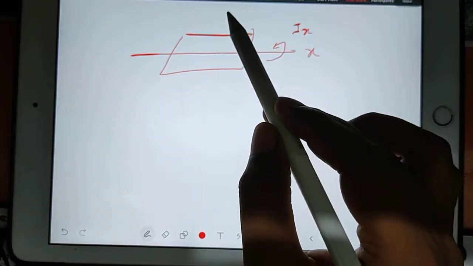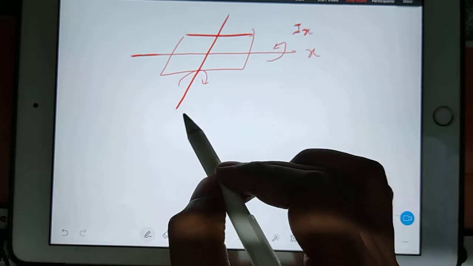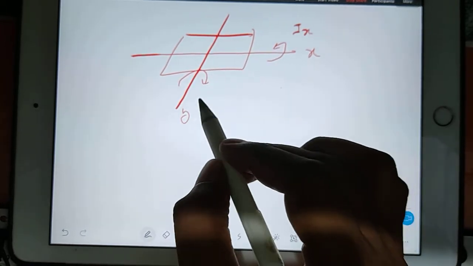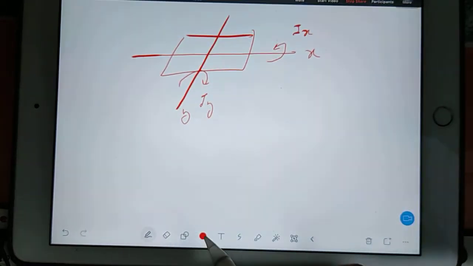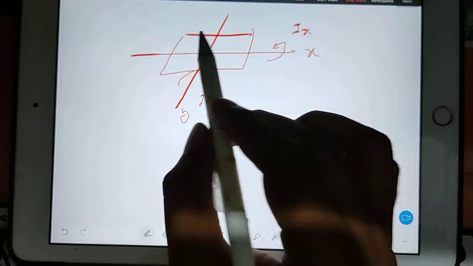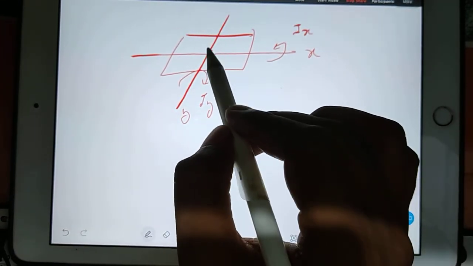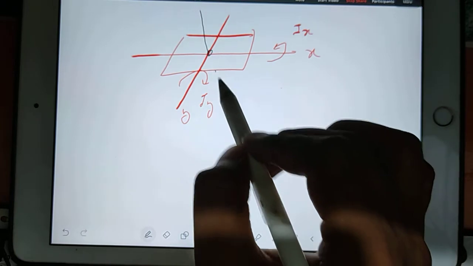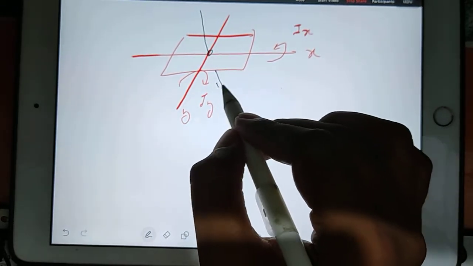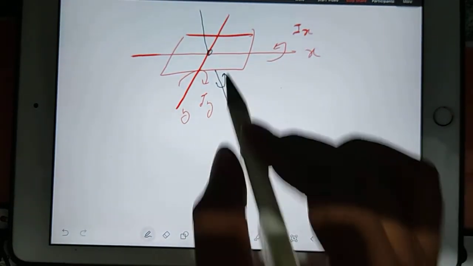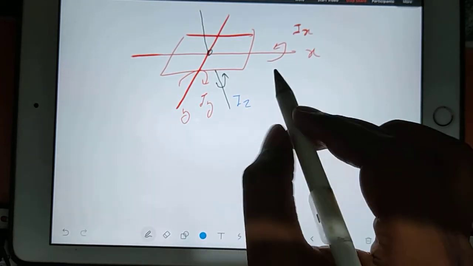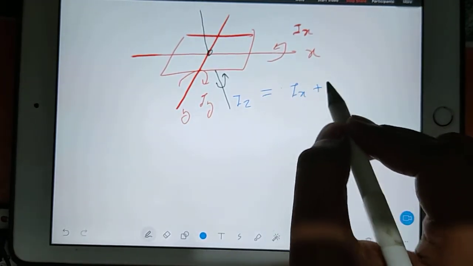And suppose the same object is revolving around this axis, suppose this is the y-axis, then the moment of inertia calculated is Iy. What will be the moment of inertia about the axis which is perpendicular to the plate, if the plate rotates like this? Then that time we call it Iz. Iz is nothing but Ix plus Iy.